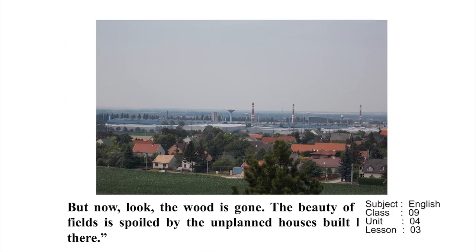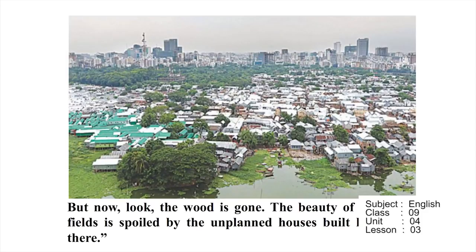But now look, the wood is gone, the beauty of the crop fields is spoiled by the unplanned houses built here and there. So there is no plantation. People build their houses by their own wish. So there is no plan. This is the main and common picture of Bangladesh right now.